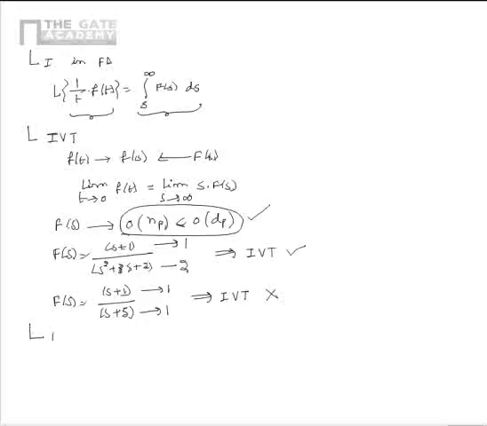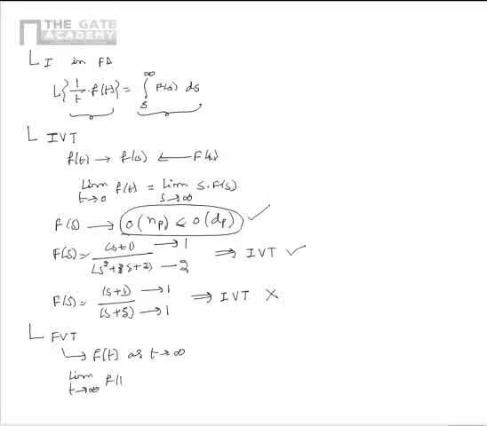Now, let us look into another theorem called final value theorem. As the theorem says, using the final value theorem, we can find the value of f of t as t tends to infinity. The final value theorem is as shown.